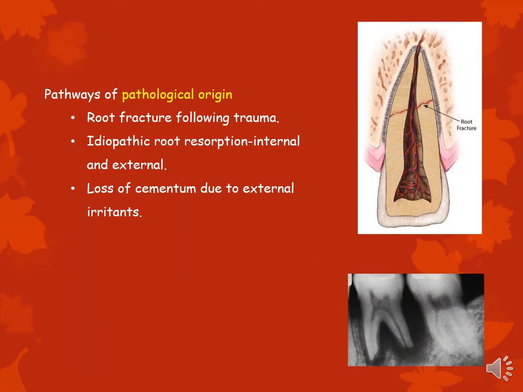The pathways of pathological origin. If you have a root fracture, for example the patient has had a fall or a crash and there's a fracture of the root, this becomes a pathway communicating from the pulp to the periodontal ligament. If there is idiopathic resorption, either internal or external, these again become pathways of communication to the internal and the external environment. This is a case of loss of cementum due to